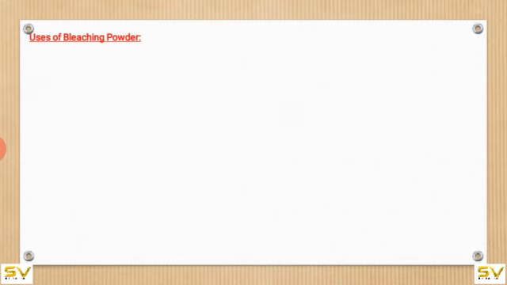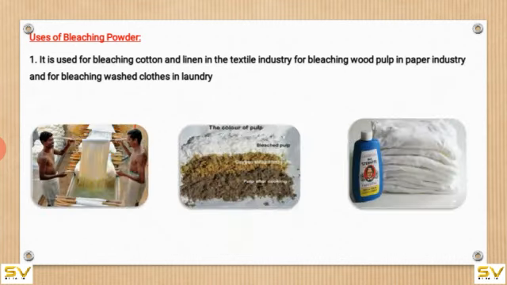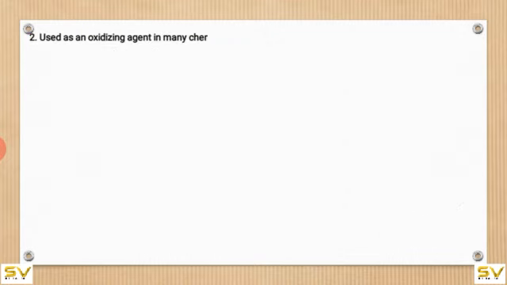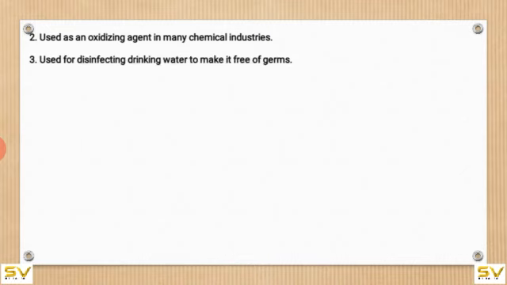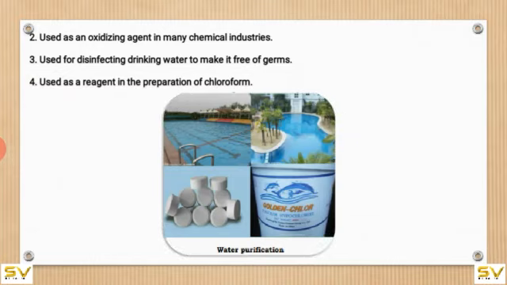Uses of bleaching powder. It is used for bleaching cotton and linen in the textile industry, for bleaching wood pulp in the paper industry, and for bleaching washed clothes in laundry. It is used as an oxidizing agent in many chemical industries. It is used for disinfecting drinking water to make it free of germs. It is used as a reagent in the preparation of chloroform.